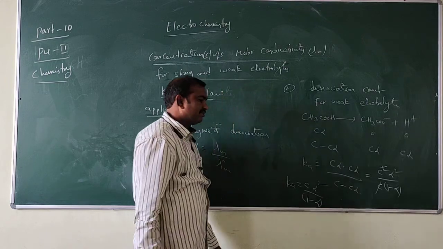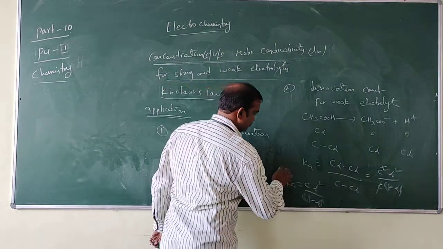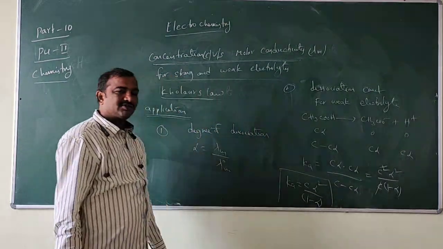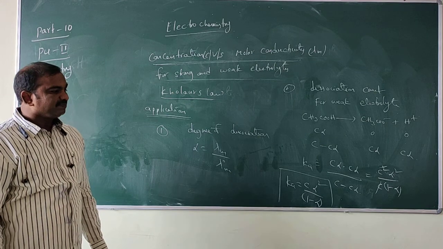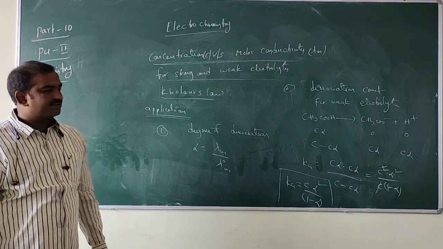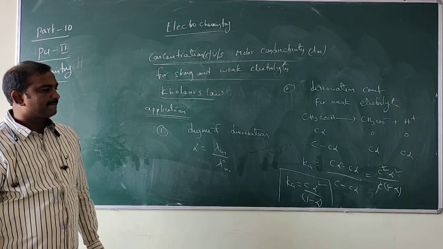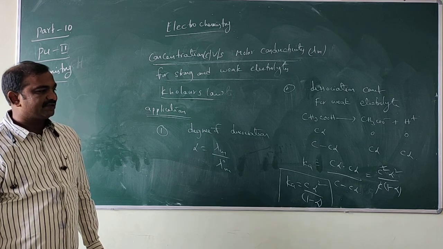K is equal to C alpha square by 1 minus alpha.